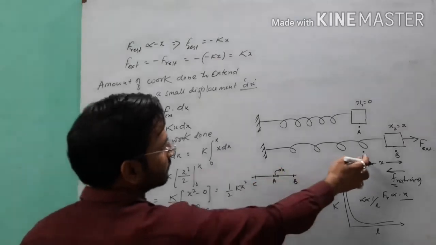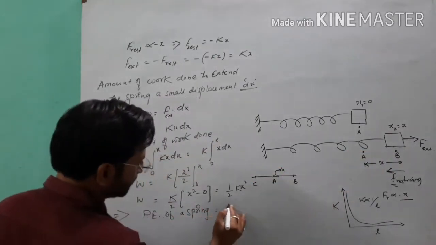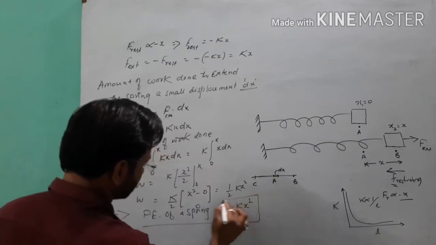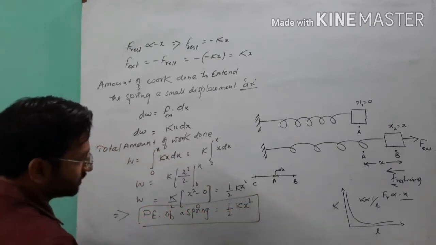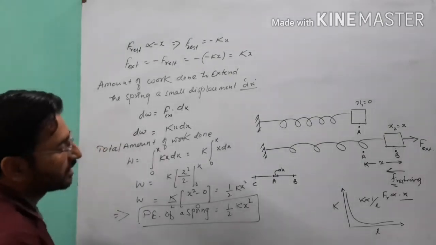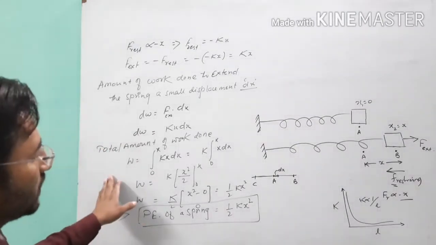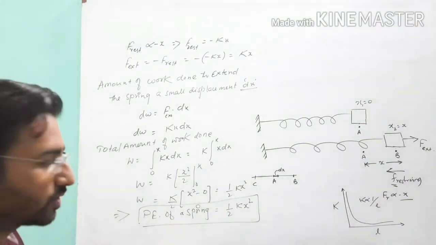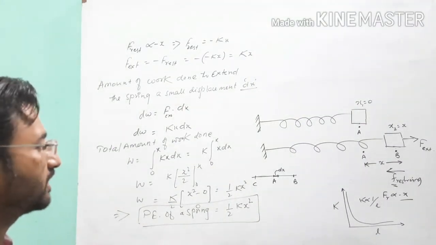When the spring displaces from the position A to B, the work done equals half kx square. Point clear? So this is called the potential energy of a spring. So this is the derivation, and here if we think about the potential energy and kinetic energy graph, as we know, the total mechanical energy of a system remains conserved.